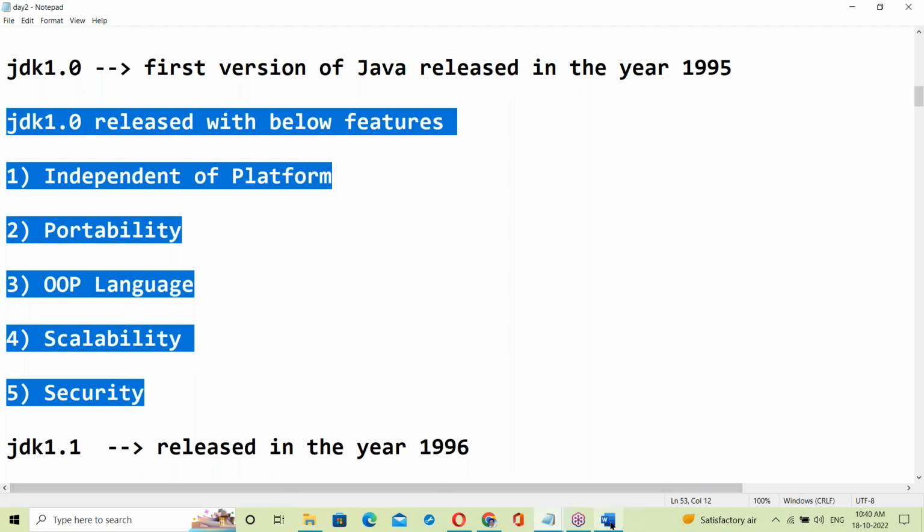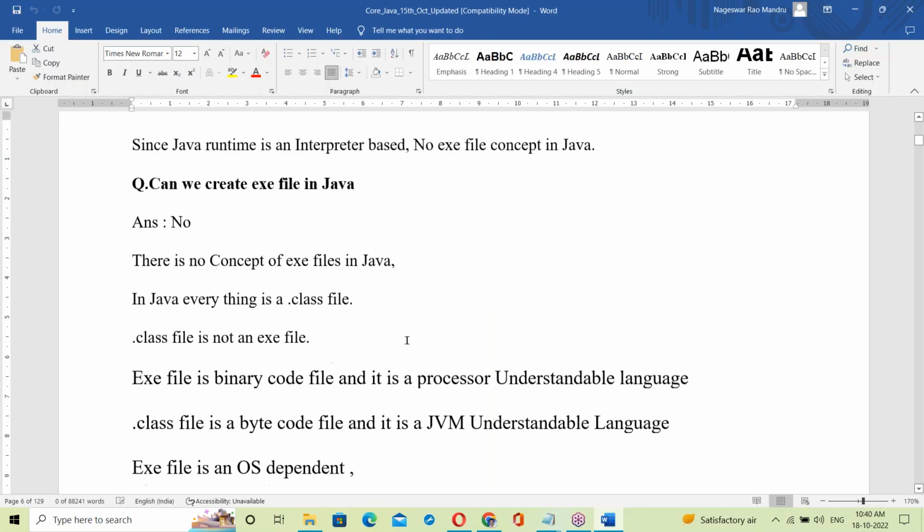To understand all these things, the basics are completed. Now you can understand Java clearly.